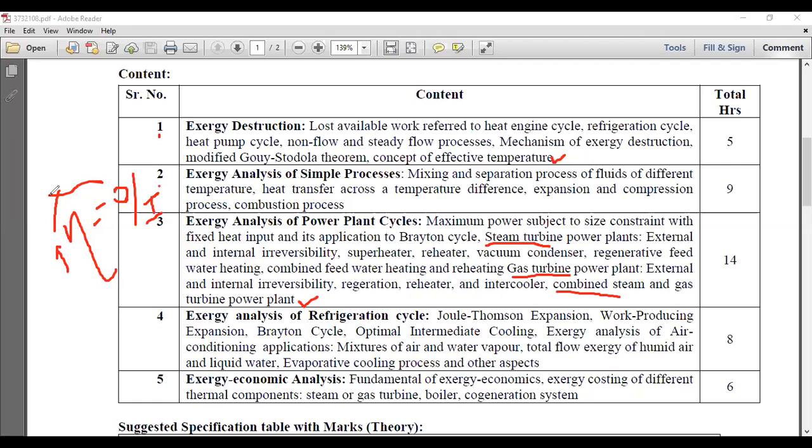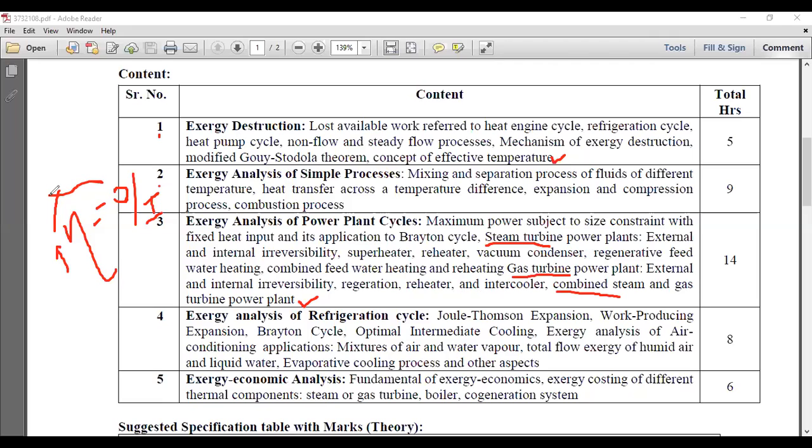So which are the air conditioning applications, like mixture of air and water vapor? Okay, how much water vapor is present in the amount of dry air? So that is called humidity. Humidity is nothing but the water vapor particles present in the air, right? So how much water vapor is present? I think it will give you different humidities like relative humidity, absolute humidity, specific humidity. So these are the three humidities where you have to apply the exergy analysis, right? Total flow energy of humid air and liquid water. Okay, and evaporative cooling process and other aspects.